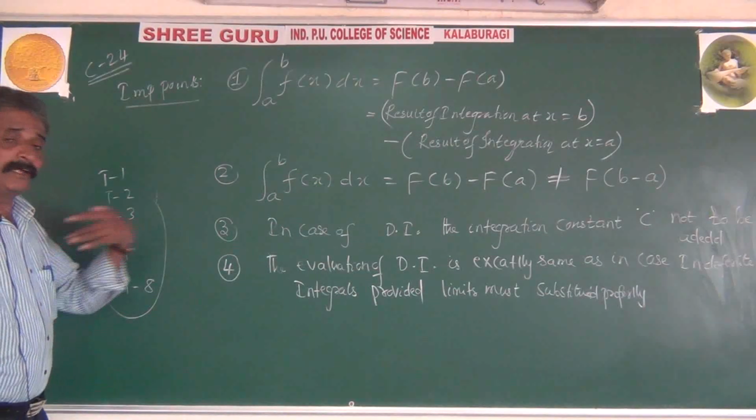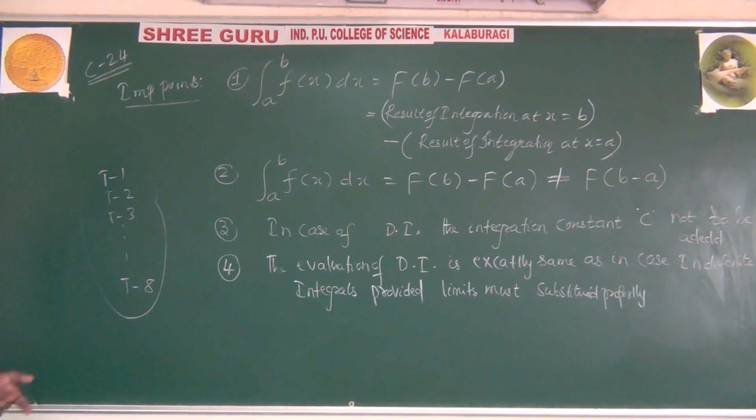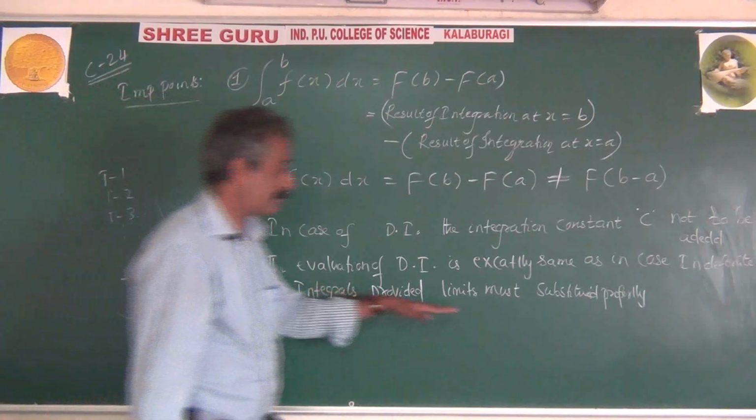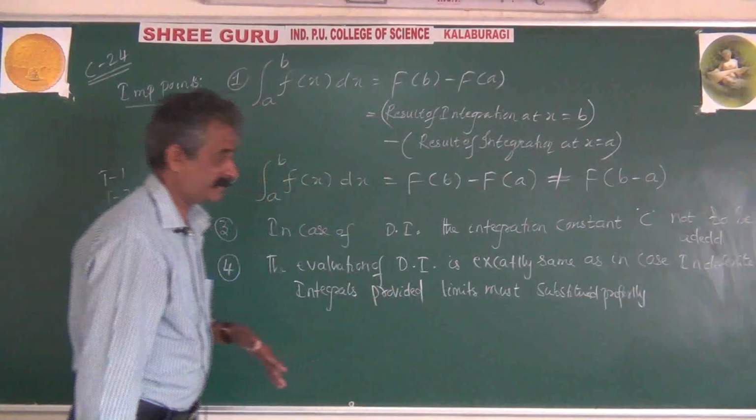That means in the coming hours we may meet with type 1, type 2, type 3, type 4, type 5, type 6, type 7, type 8. Any problem we are going to concern in the future coming minutes, there is no change in method. Extra work is the substitution of limits.